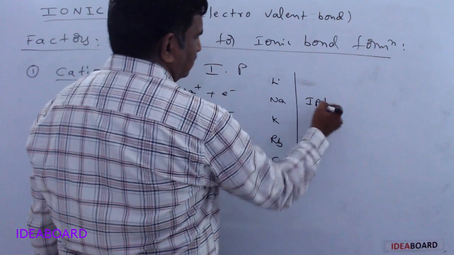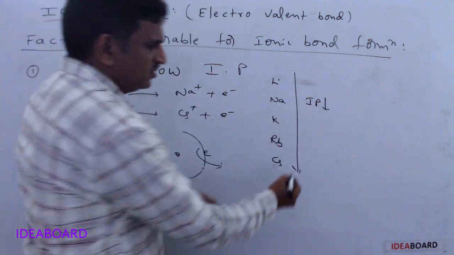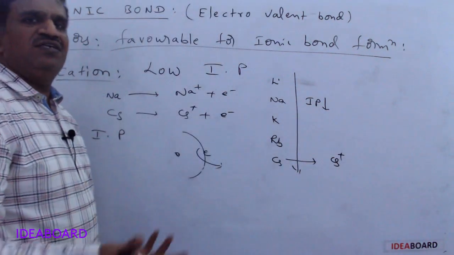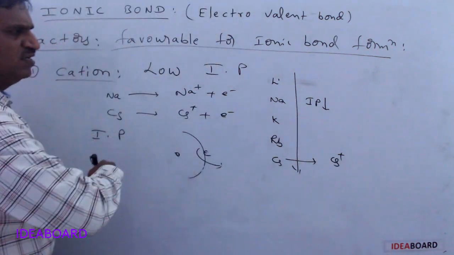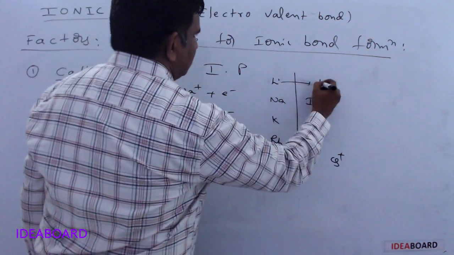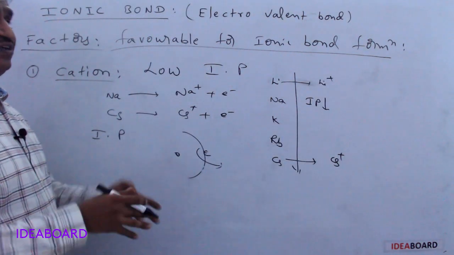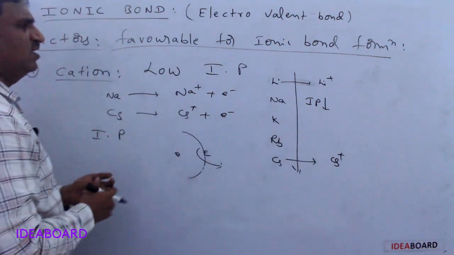IP values decrease. IP value decreasing means cesium converts into cesium plus very easily, and lithium to lithium plus conversion is not easy, meaning it requires more energy. So cesium plus formation occurs easily.